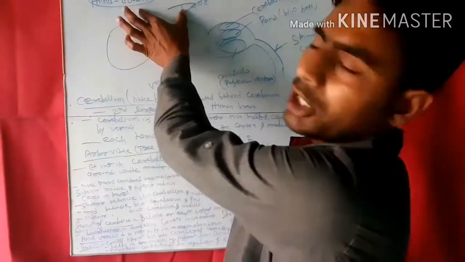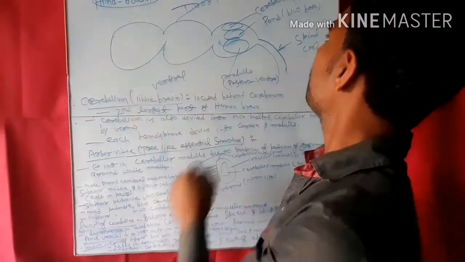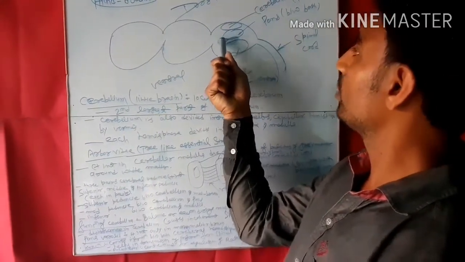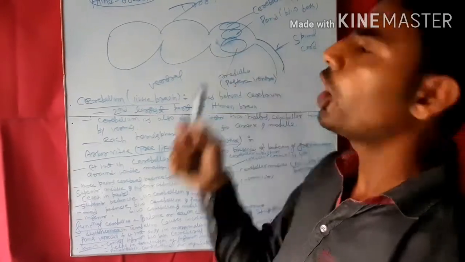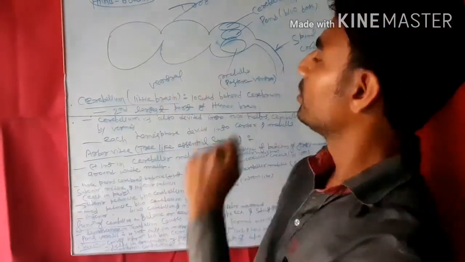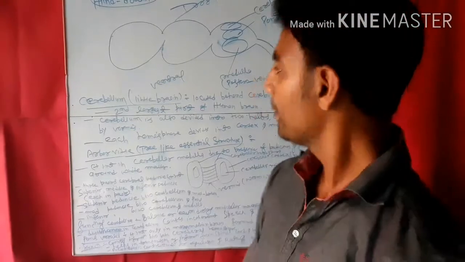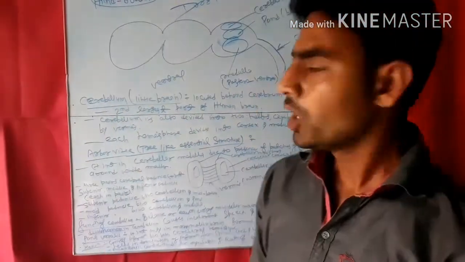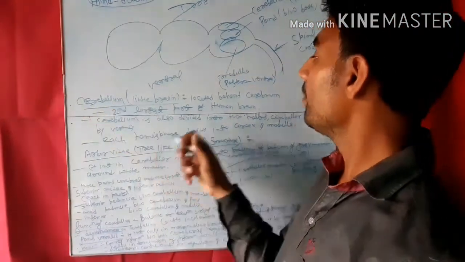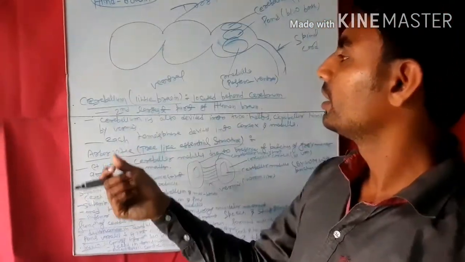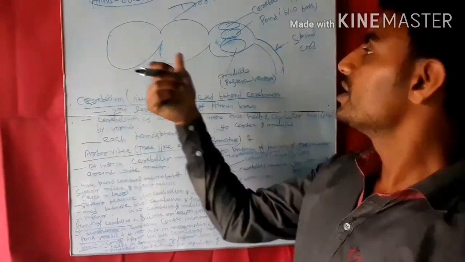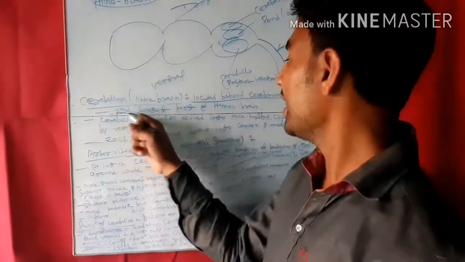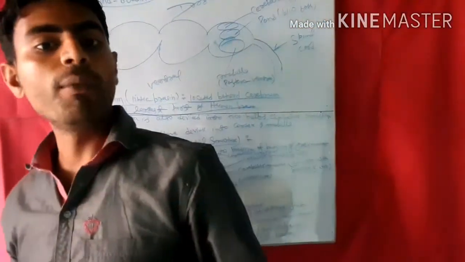This is the dorsal part of the brain and this is the ventral part of the brain. This is the cerebellum, which is anterodorsal, and the pons is present between the cerebellum and medulla oblongata. The medulla oblongata is posterior ventral. First is the cerebellum, also called the little brain. The cerebellum is located behind the cerebrum.